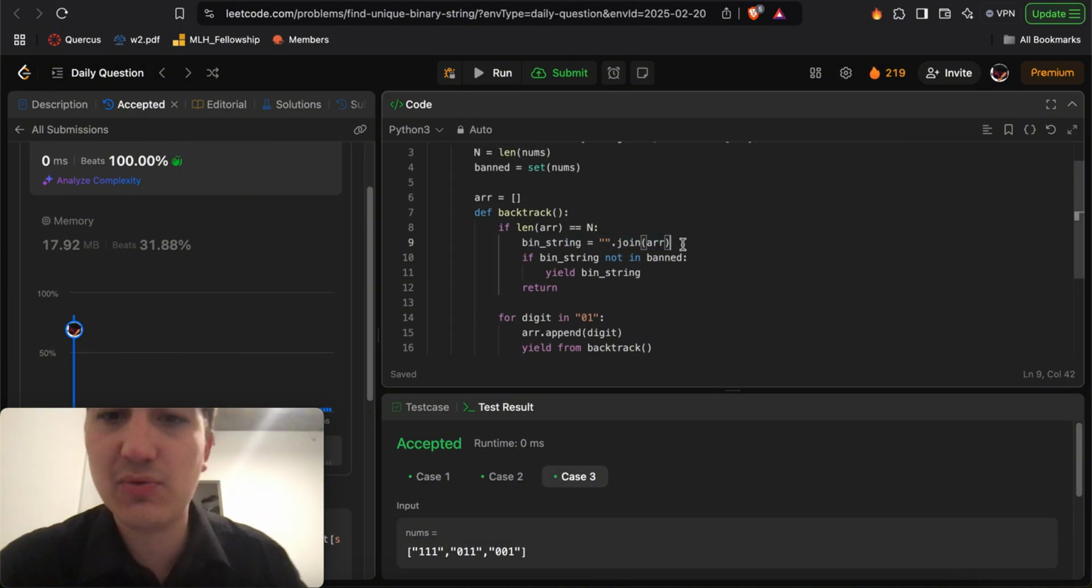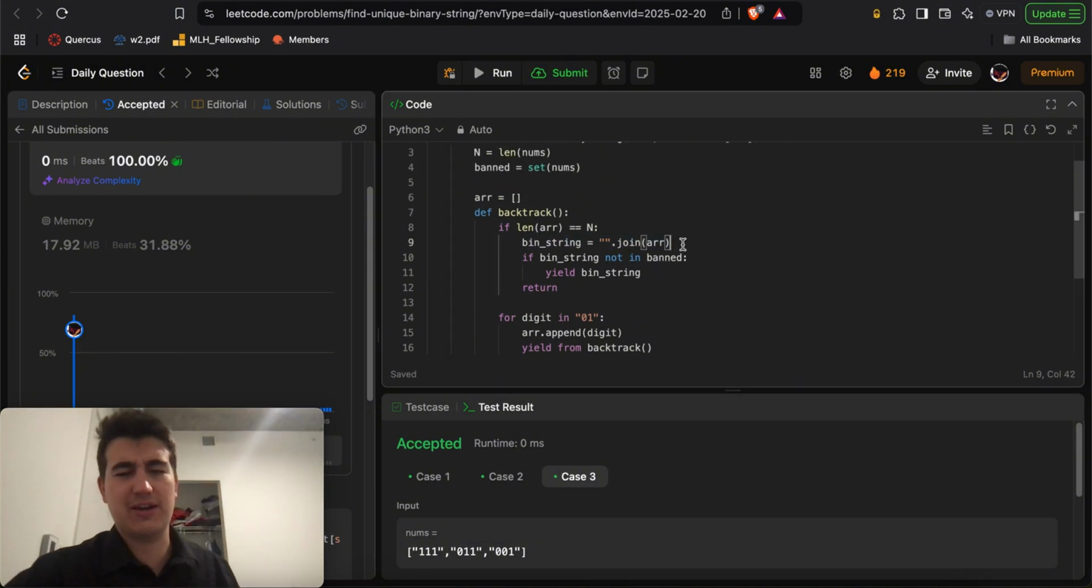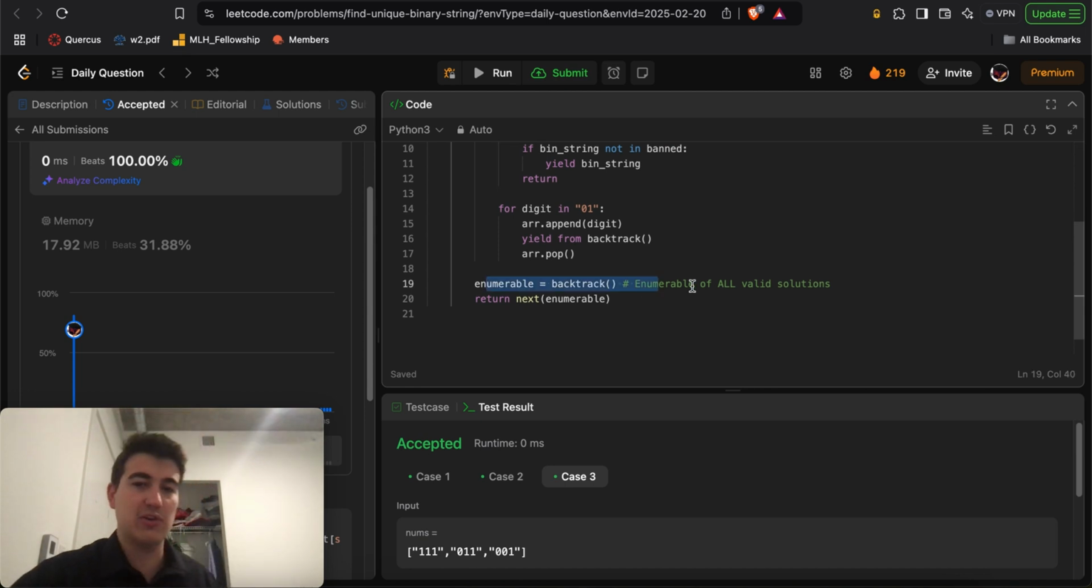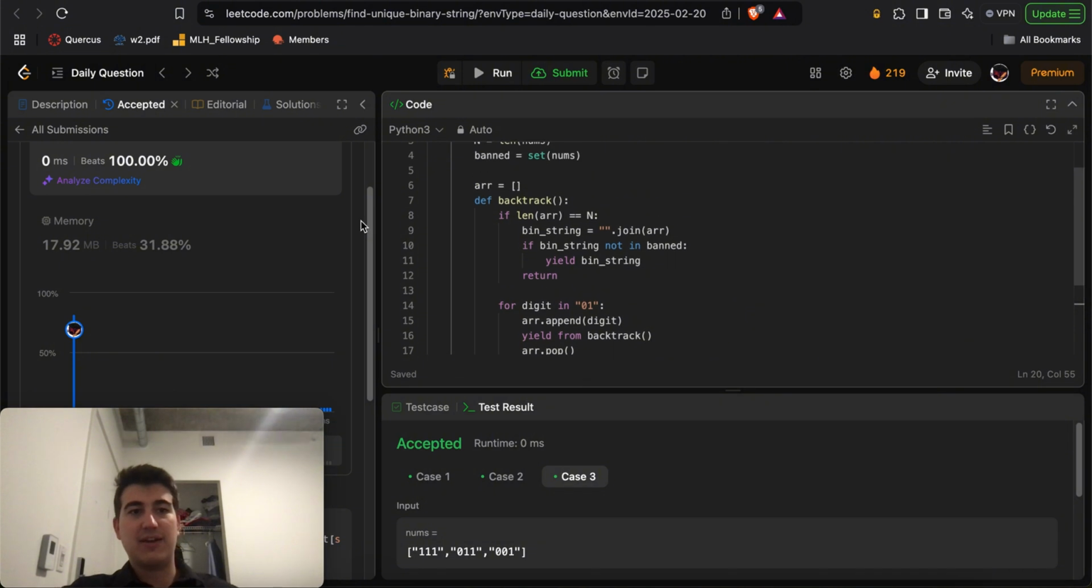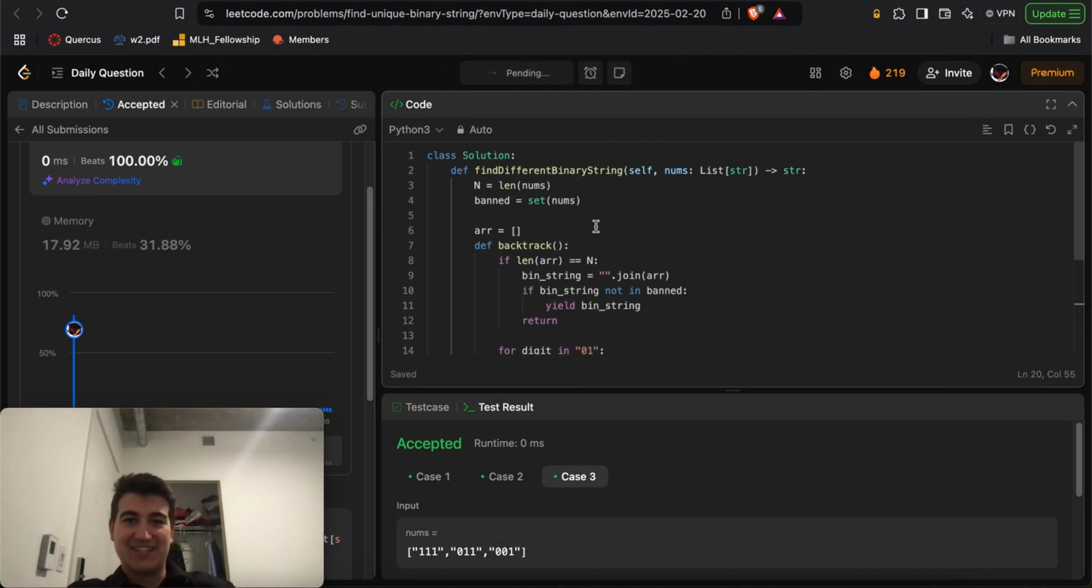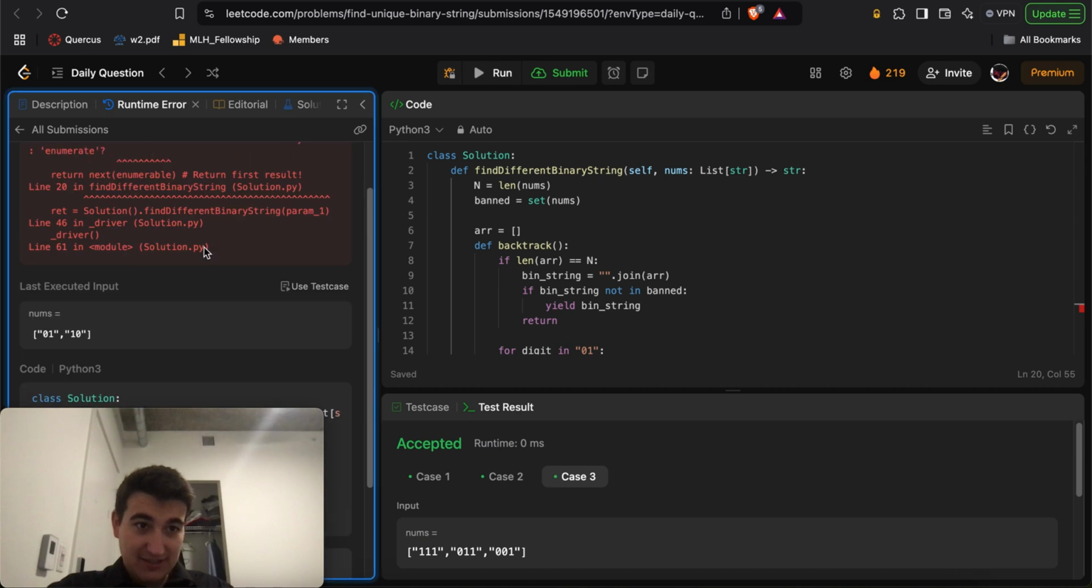Yeah. So we might as well only return things that are not in band directly, right? That way we have an enumerable. So here we'll do valid solutions is equal to backtrack, and return the first result. Right, and that way, okay, that's nice and convenient. There we go. We can submit again.